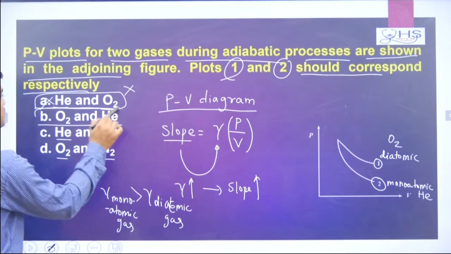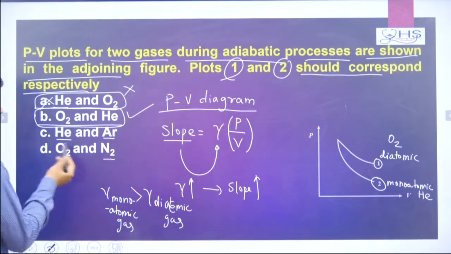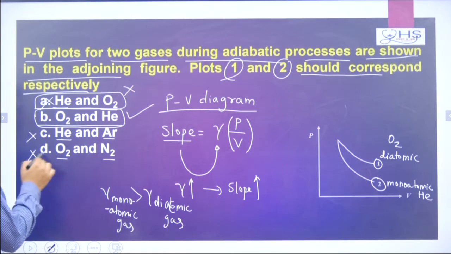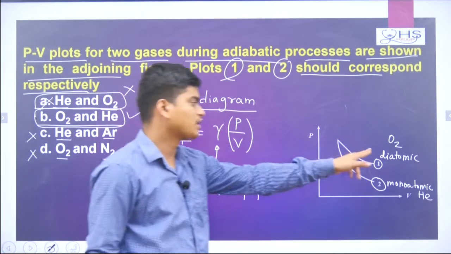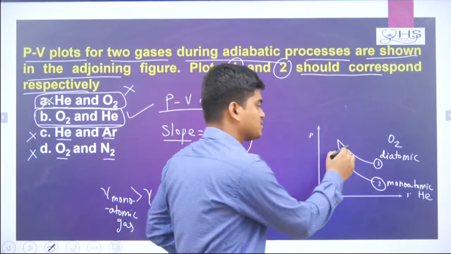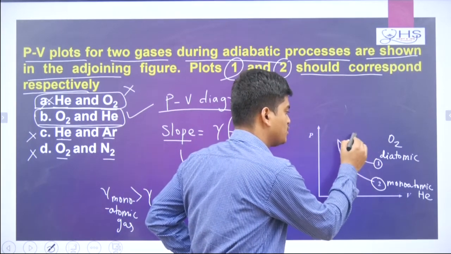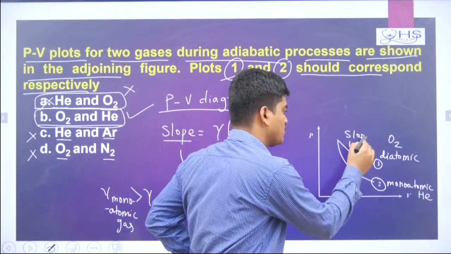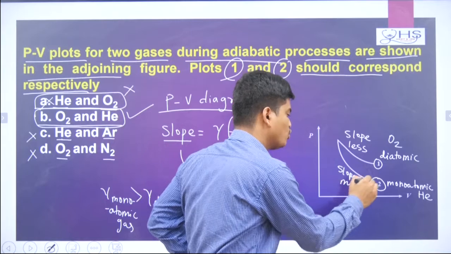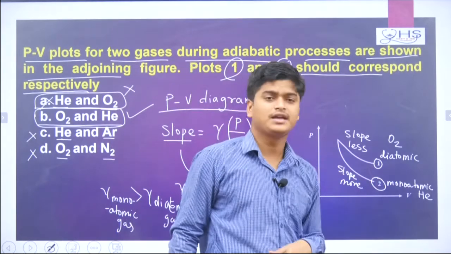So that means you can tell here answer B is correct, and definitely C won't be correct because both are telling monoatomic, so it won't be correct. And D, both are telling diatomic, so it won't be correct. Because this slope is different as compared to this slope, and this slope is less. Remember, slope is less here, and here slope is more. So the graph with more slope basically represents monoatomic.